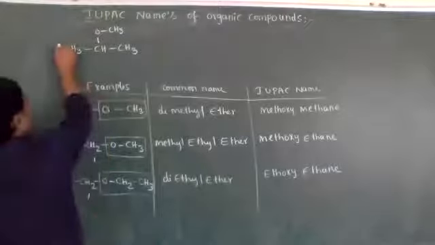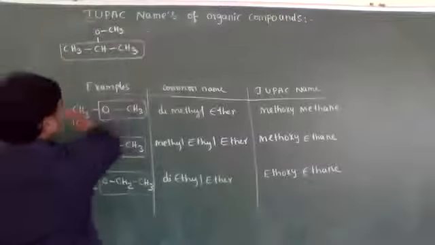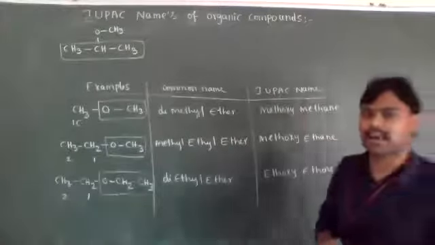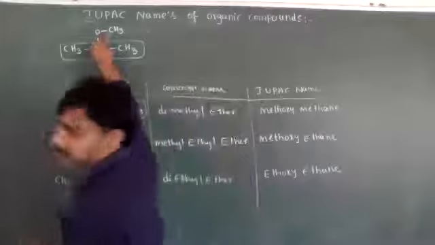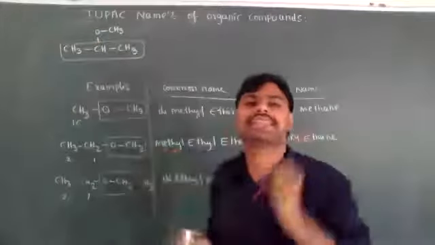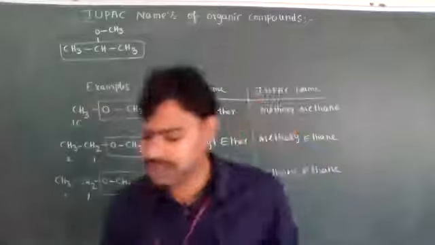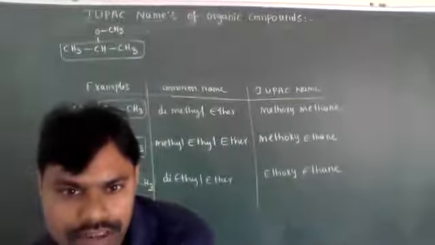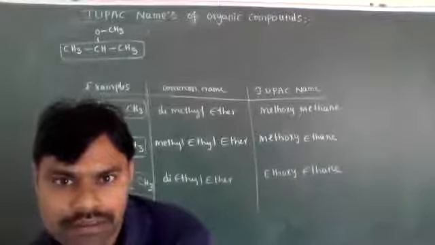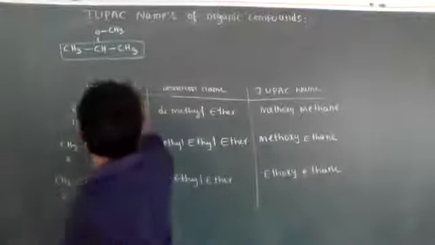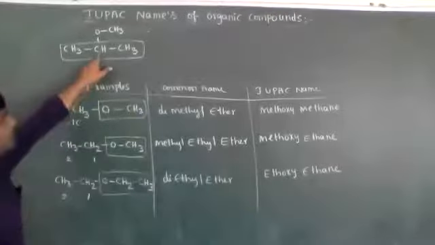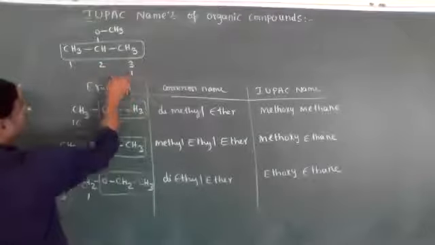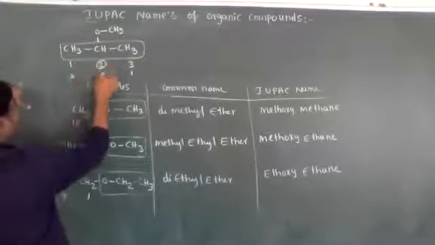Now, the longest carbon chain is this, the 3 carbon atom chain, which we have to consider. Now, on the longest carbon chain, what is the position of the OCH3 group? The position of the OCH3 group is the second position. Either left to right or right to left, the OCH3 group position comes as 1, 2, 3. Second position.